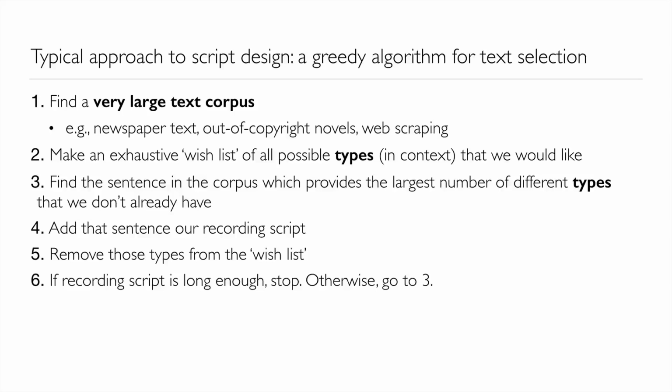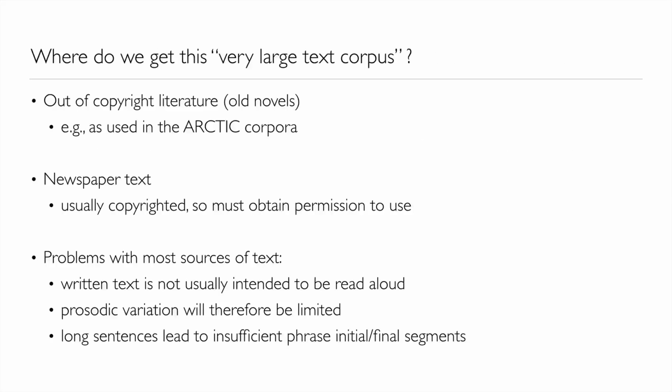And the algorithm goes like this. We take our large text corpus, and for every sentence in that corpus, we give it a score. And the score is about how good it would be if it was added to the script. The sort of thing we might use to score would be perhaps finding sentences with the largest number of types that were not yet represented in our script. Types here would be units in context. We add the best sentence from the large corpus to the script, and then we iterate. This is about the simplest possible algorithm. At the end, we'll look at a few little modifications we might make to that.